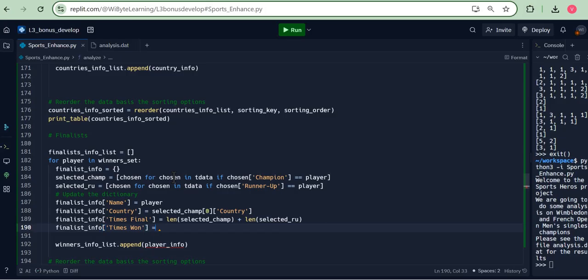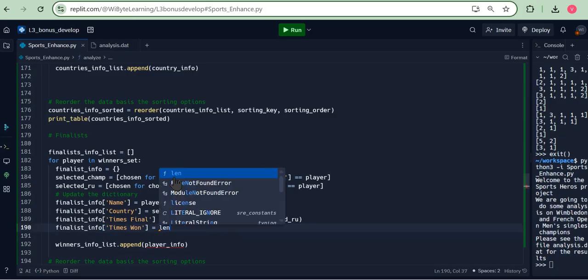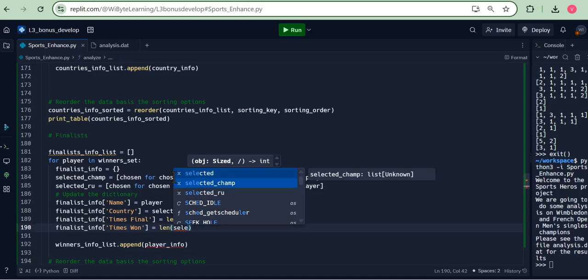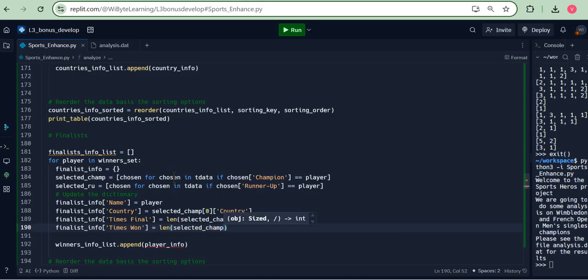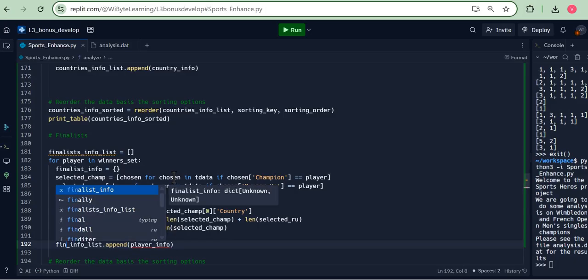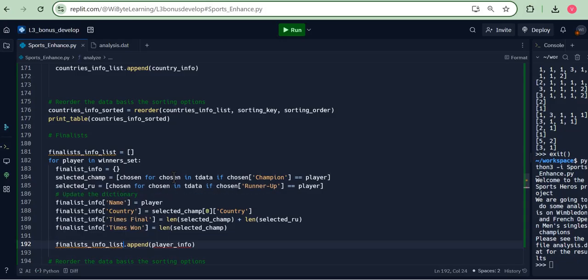So times one is nothing but len, say selected champ. Now with this available to me, all I need to do is to keep updating this into this list of dictionaries. Remember, the structure is exactly the same as earlier. So I just go and say, well, finalist info list dot append. This has to be finalist info.